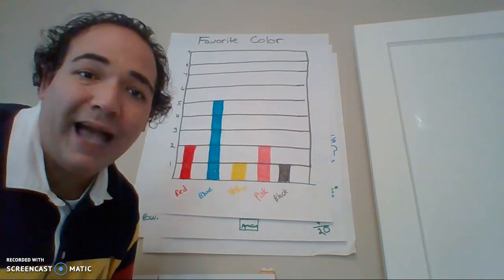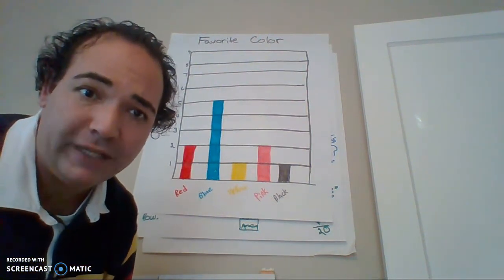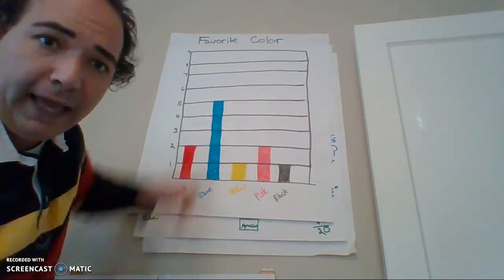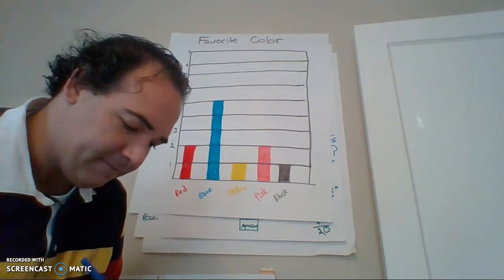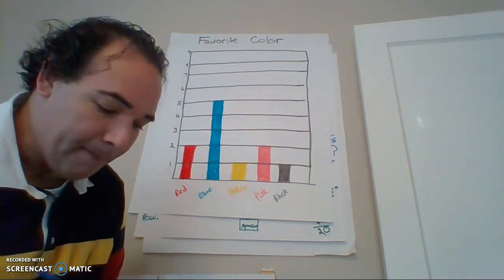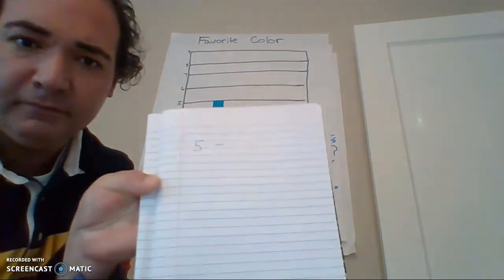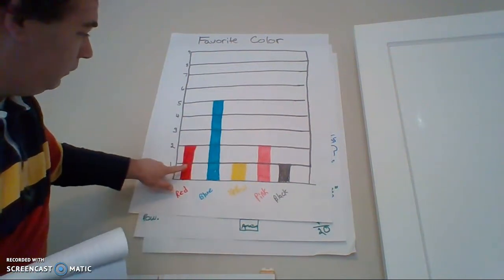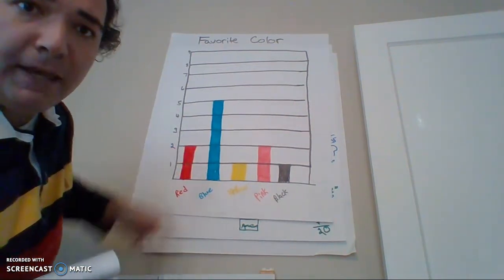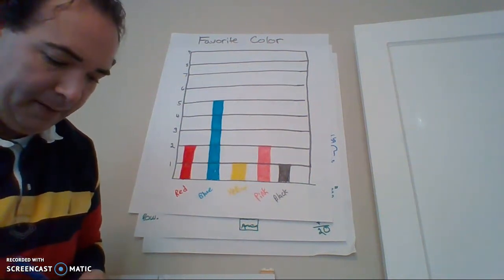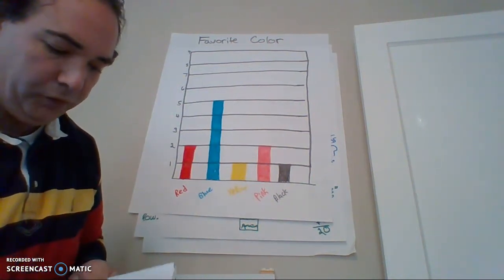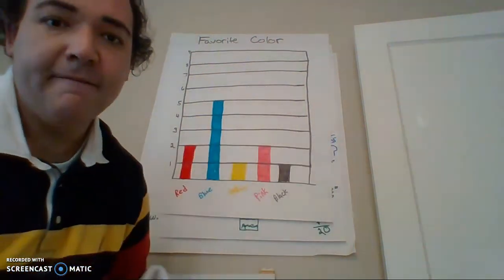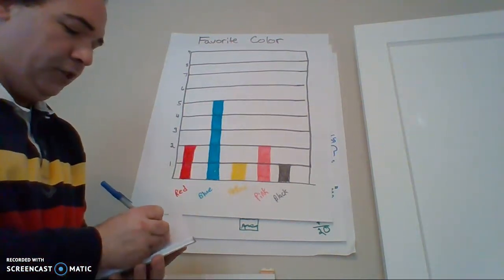All right, when I subtract, I have to put the biggest number first. How many more people like blue than red? So five people like blue, so I'm going to put that number first. Okay, five people liked blue minus, see, I'm subtracting. You see, five minus however many people liked red. Well, one, two. Only two people liked red. Five minus two equals. All right, that's my equation. Okay, five minus two equals three.